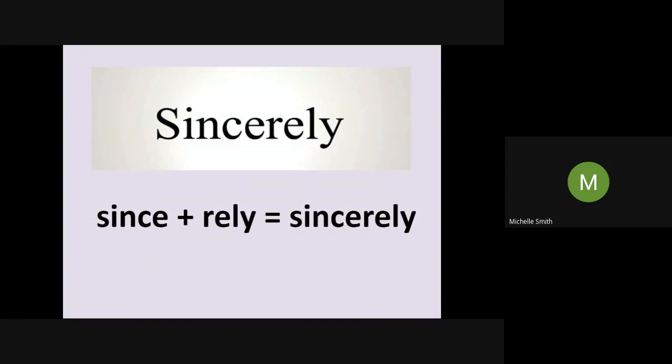There's a few E's there. People usually get them the wrong way around. We usually have too many I's in sincerely. So a really good way, split it up, since and rely, sincerely. And remember, we only use that on a formal letter if we know the person that we are addressing the letter to.